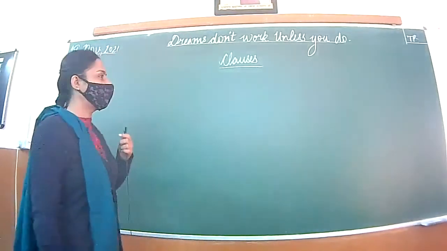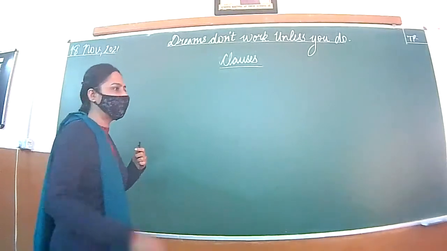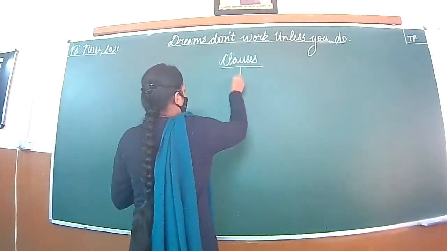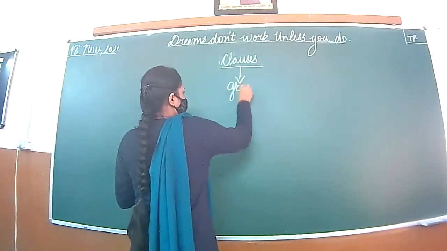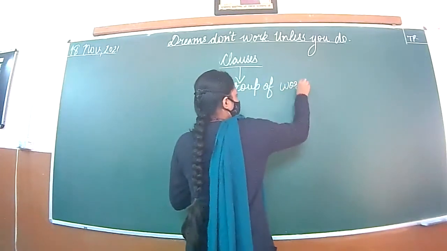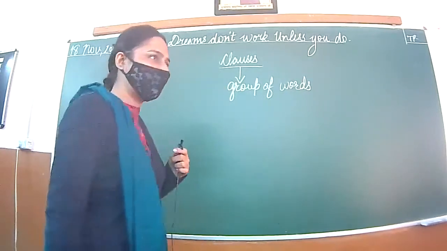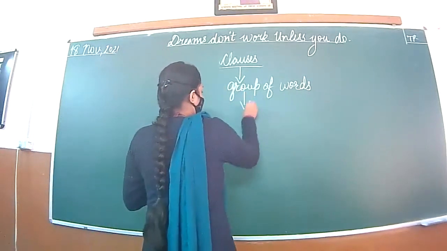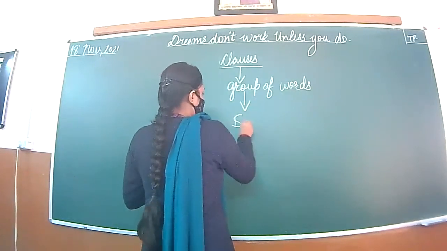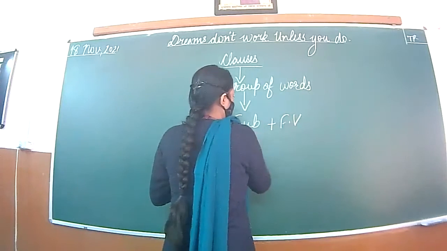Okay, so as we were discussing clauses, let's have a recap. What are clauses? Clauses are a group of words that contain a subject and a finite verb, right?